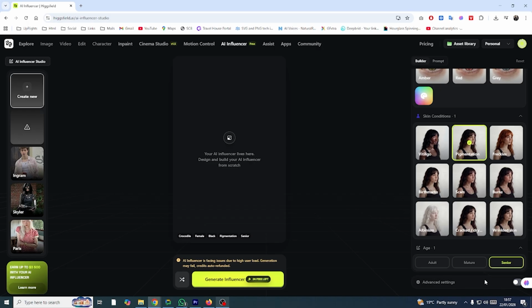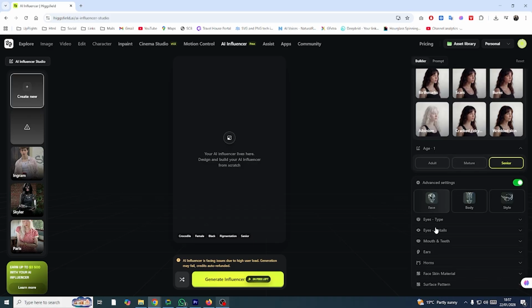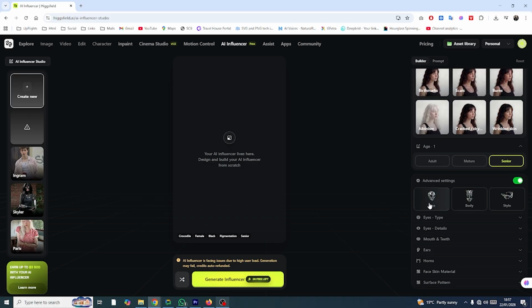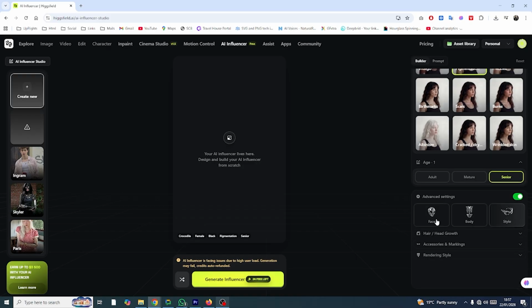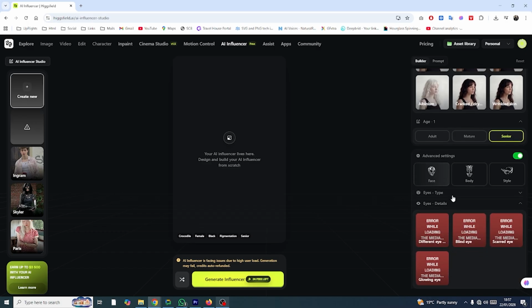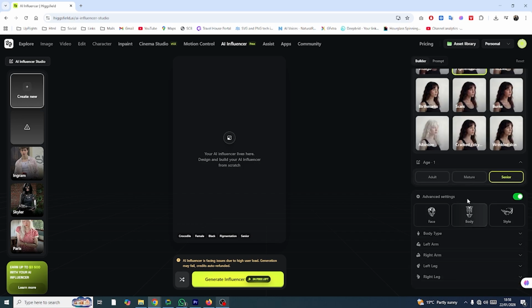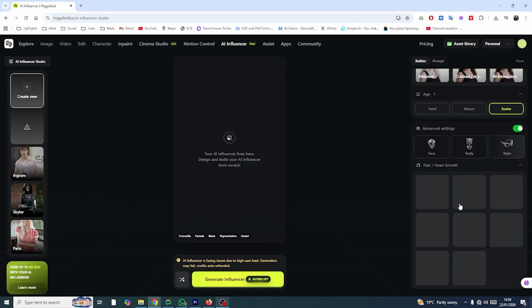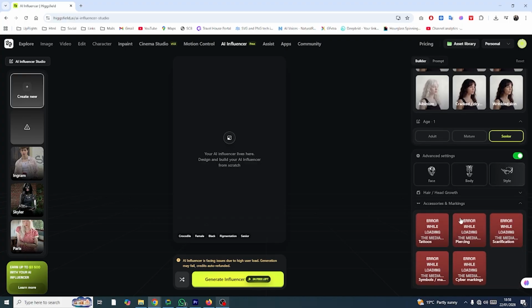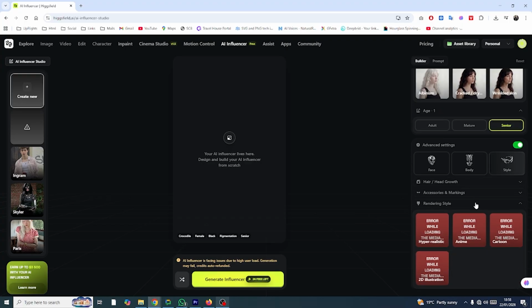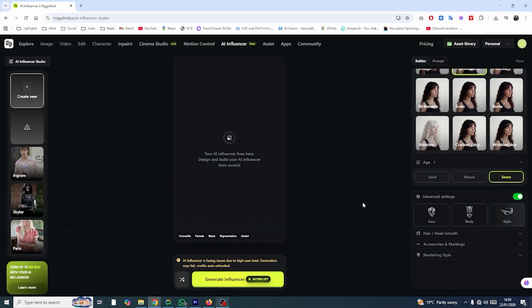Now, when you turn on advanced options, Higgsfield unlocks even more control. You'll see three main sections: face, body, and style. In the face section, you can customize eye type and details, mouth and teeth, ears or horns, face skin material, and surface patterns. In the body section, you can control body type, left arm, right arm, legs, and overall structure. And in the style section, you can customize hair, head style, accessories, markings, and rendering style. At this point, you're not just generating an image, you're designing a complete digital character.